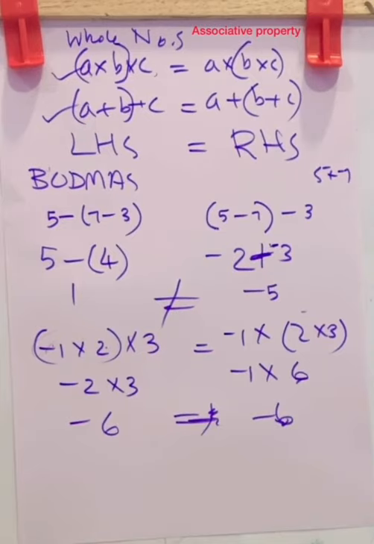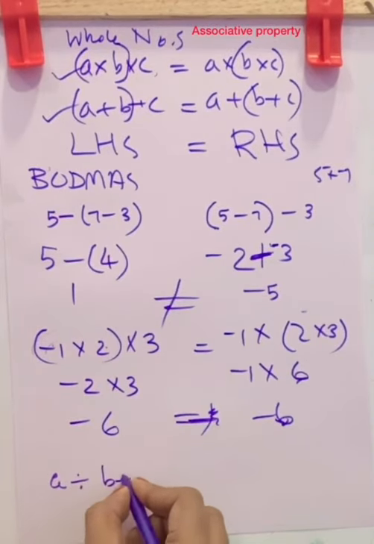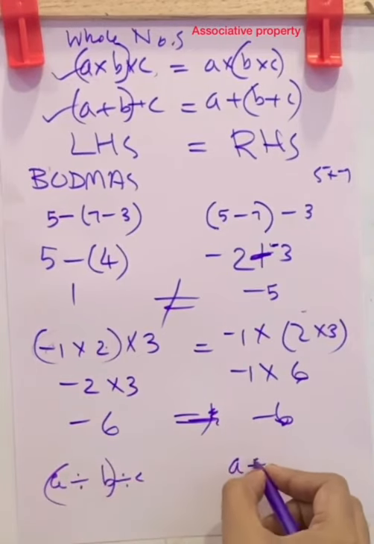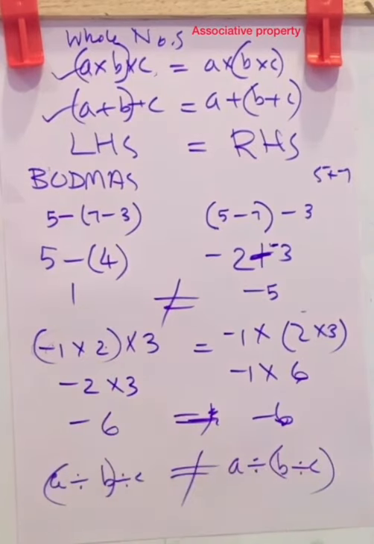What about division? Division is not associative. That is, (a divided by b) divided by c and a divided by (b divided by c). While we pair this, the result will not be equal. So they are not associative.